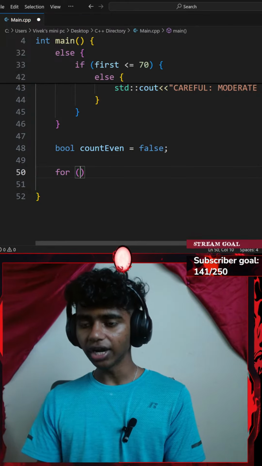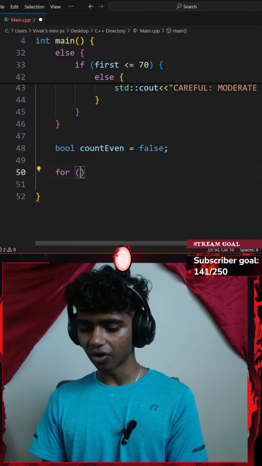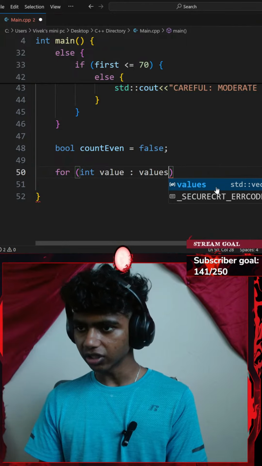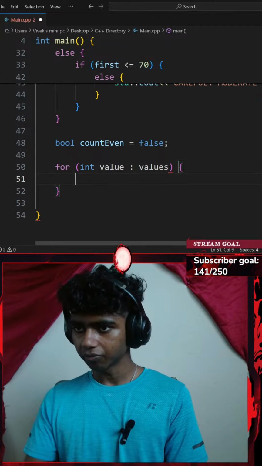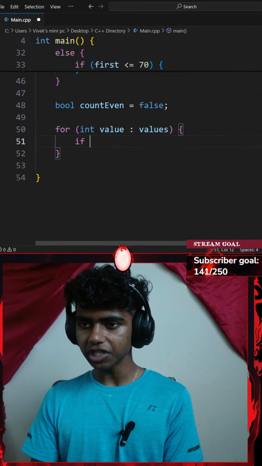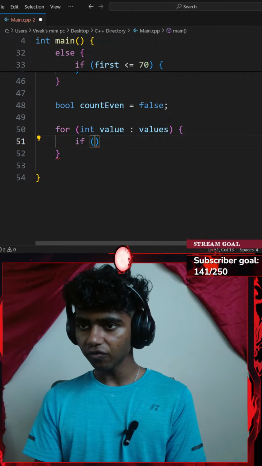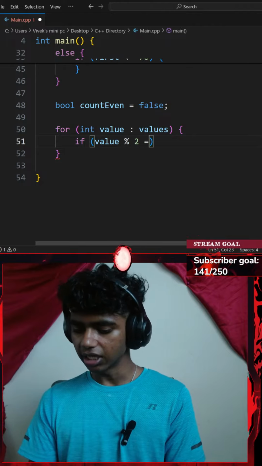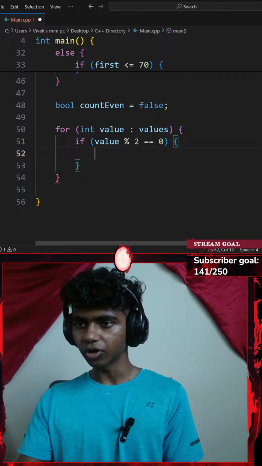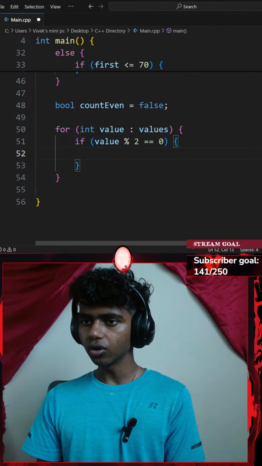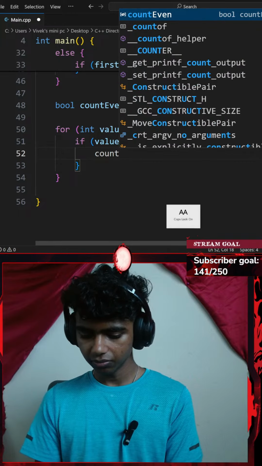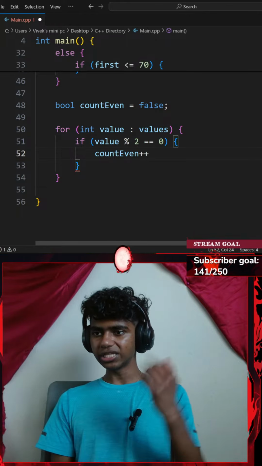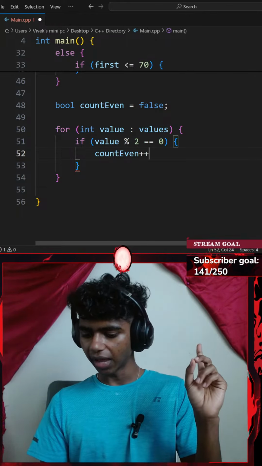And then I'll go with a for loop. I'm going to be iterating over my vector. So for every integer, let's say a value in my vector of values, I'm going to be checking something. Inside my for loop, I'm going to be adding an if statement. If my value modulus 2 is equal to 0, I'm going to be adding a pair of curly braces, and then going with count even plus plus. What this basically does is it adds a 1 to my even. I will be ending that with a semicolon.